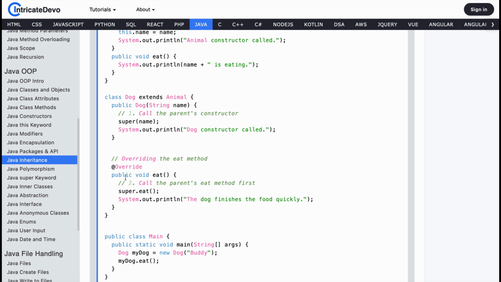Override public void eat: super.eat(), then System.out.println "The dog finishes the food quickly." Here the Dog class overrides the parent eat method, but using super.eat(), we can still call the parent version first. This is extremely useful in real-world projects.